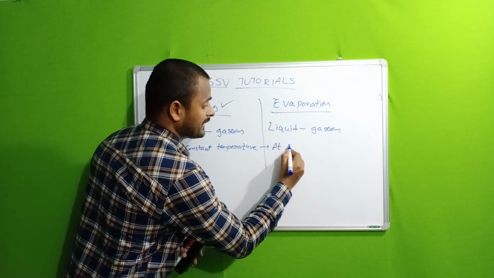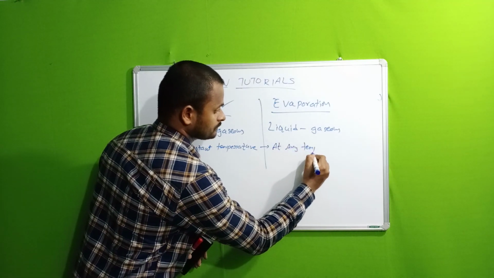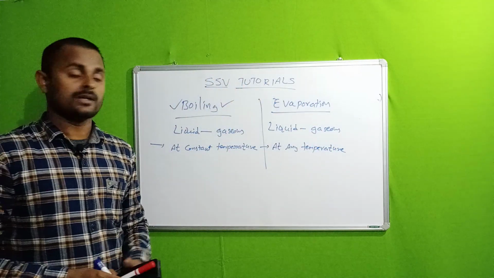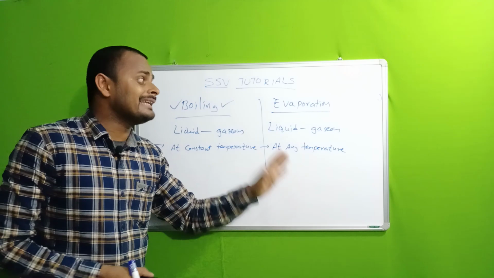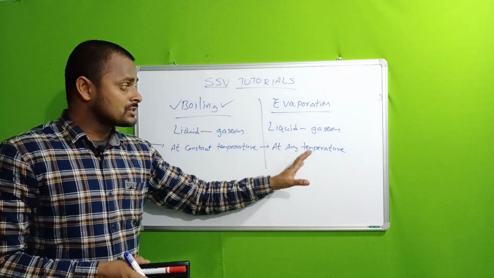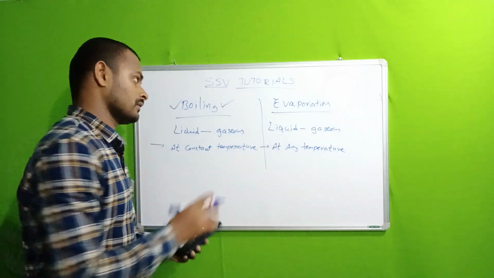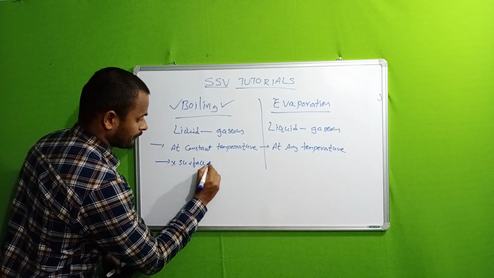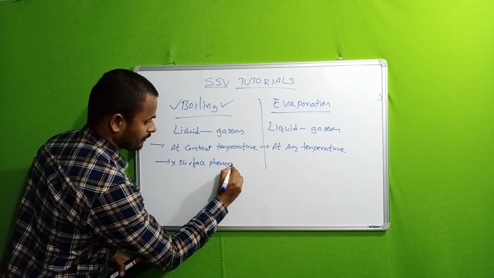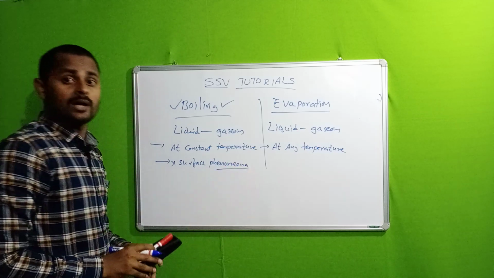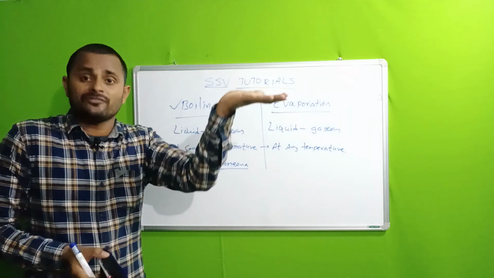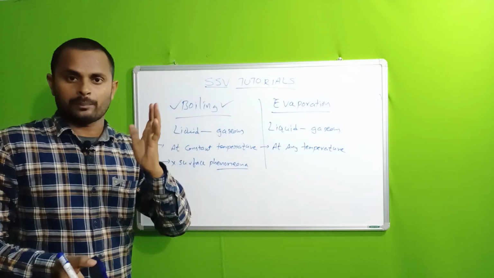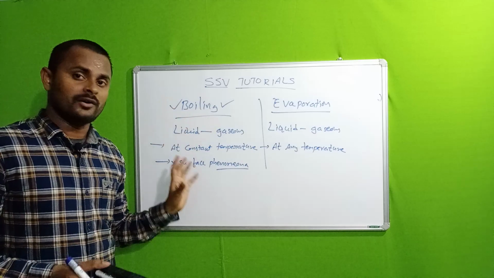At any temperature, evaporation can take place. So evaporation does not need any particular temperature. It is done at any temperature. And boiling is not a surface phenomenon. Means boiling does not take place only on the surface. It happens from the bottom of the vessel to the top. Means it is a whole phenomenon.